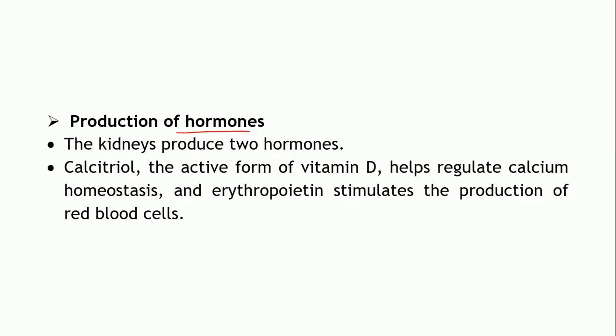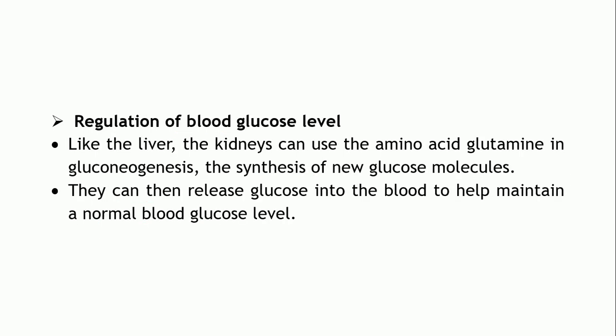Next function is production of hormones. There are two hormones which are produced by the kidneys: calcitriol, which is the active form of vitamin D and helps in regulation of calcium homeostasis, and erythropoietin, which stimulates the production of RBCs. So, quite important hormones secreted by the kidneys.